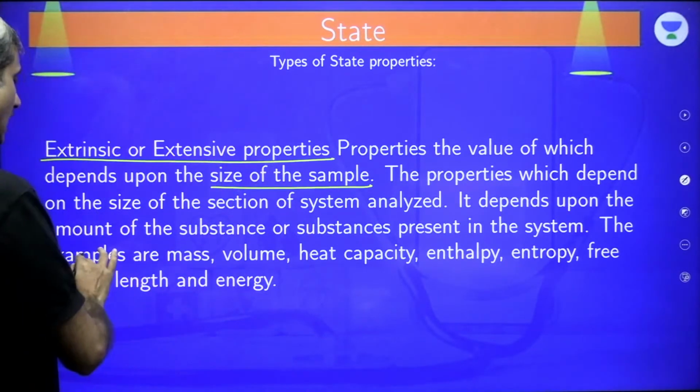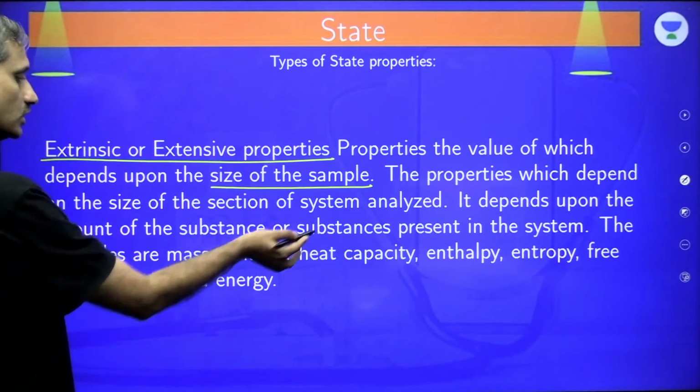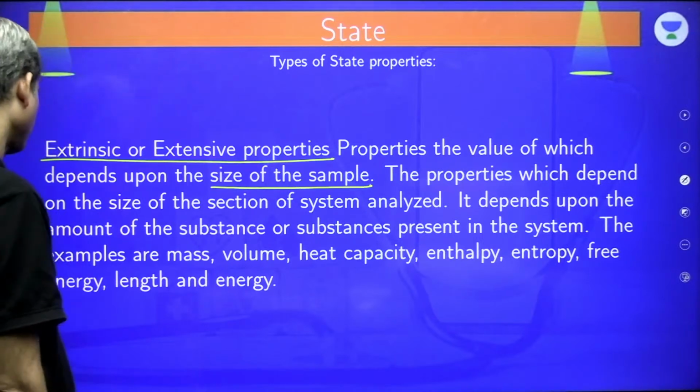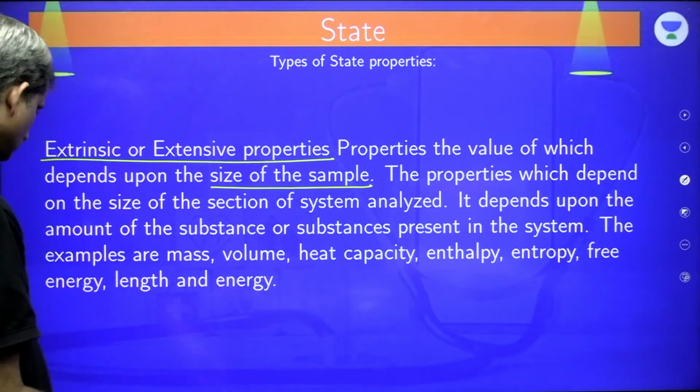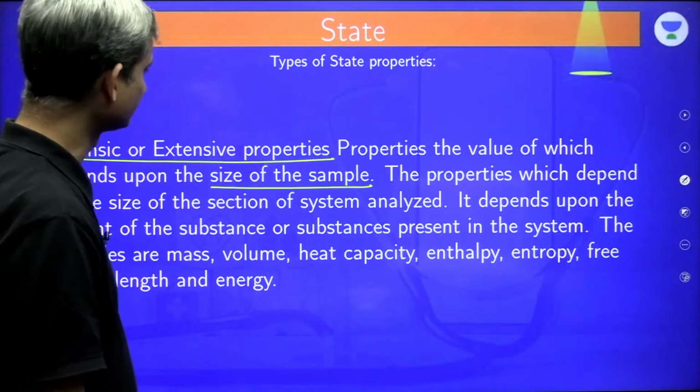It depends upon the amount of the substance present in the system. The examples are mass, volume, heat capacity, enthalpy, entropy, free energy, length, and energy. Wow, length. Yes, length is an extrinsic property, isn't it?